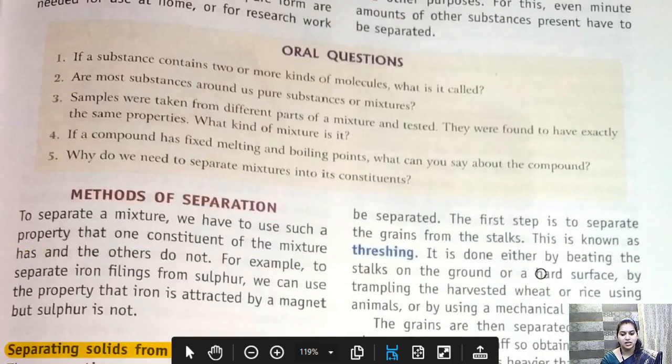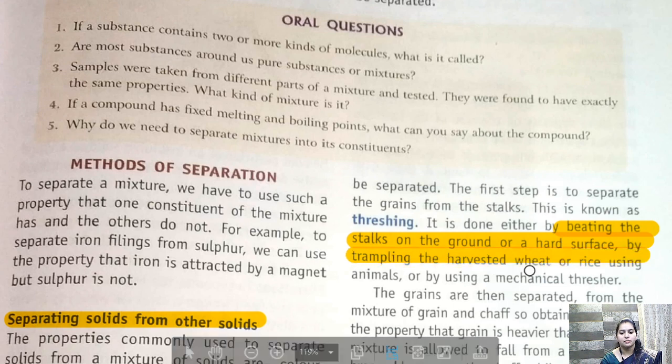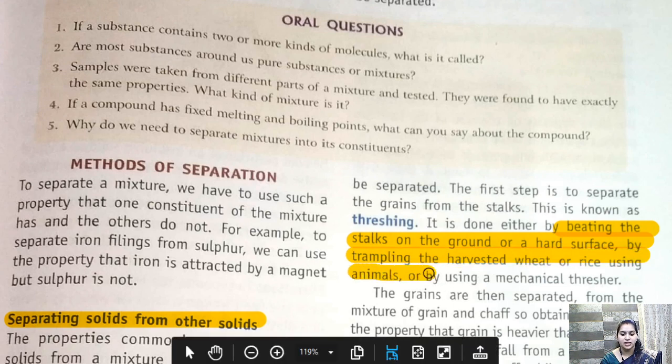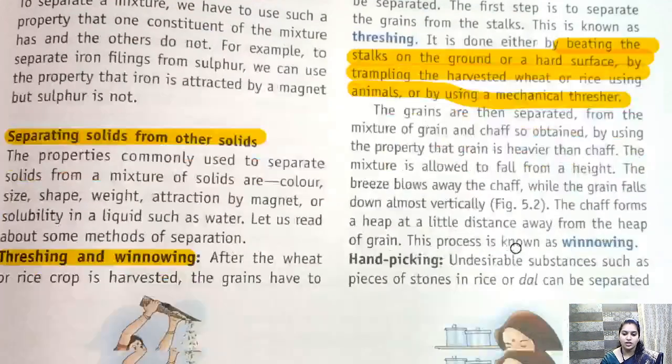We beat the stalks on the ground or on a hard surface by trampling, harvested wheat by using animals, and by using a mechanical thresher. तो हम क्या करते हैं, उसमें बीट करते हैं, तो उसमें क्या होता है, ग्रेन सेपरेट हो जाते हैं और स्टॉक सेपरेट हो जाते हैं. This is threshing.